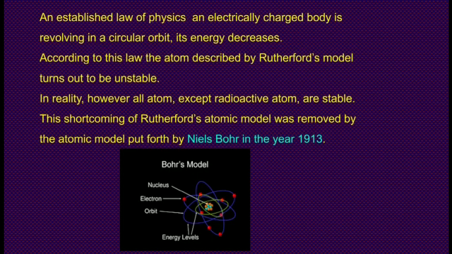An established law of physics says that if an electrically charged body is revolving in a circular orbit, its energy decreases. According to this law, the atom described by Rutherford's model turns out to be unstable. In reality, however, all atoms except radioactive atoms are stable. This shortcoming of Rutherford's atomic model was removed by the atomic model put forth by Niels Bohr in the year 1913.